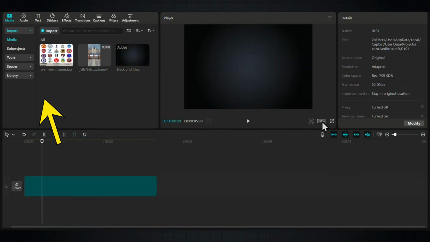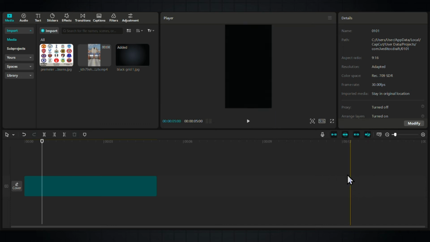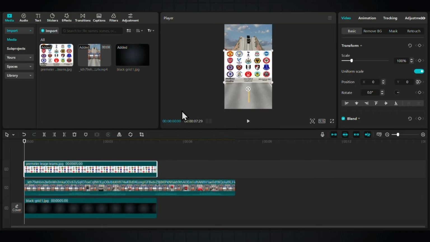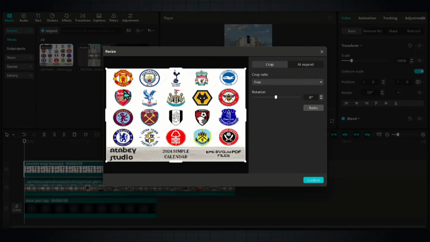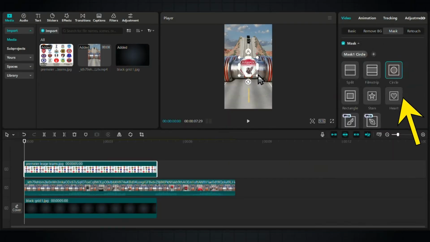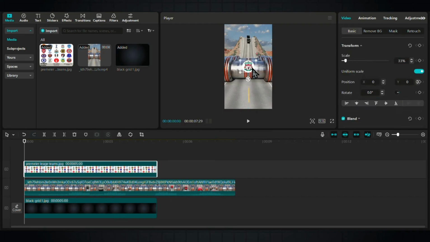Now, adjust the video ratio to the TikTok style, 9:16, to ensure it fits perfectly on vertical screens. Drag the video to your timeline and then add the image with the logos. Since the image contains multiple team logos, we'll need to crop them one by one. Click on crop and then move the crop area to focus on one team logo. Let's start with Liverpool. Once cropped, click on mask and select the circle mask to create a circular shape around the Liverpool logo. After that, drag the logo to position it on top of the first car that appears in the video. Let's say it's the black car.